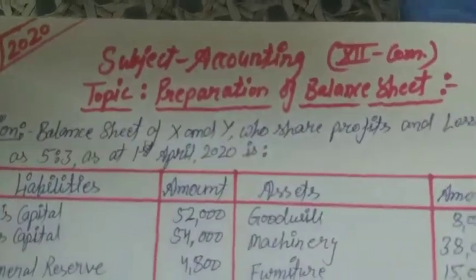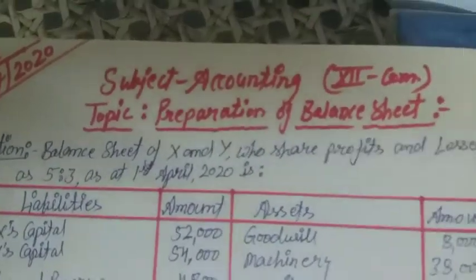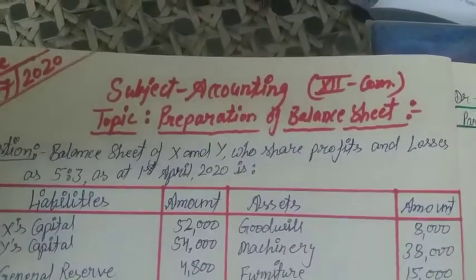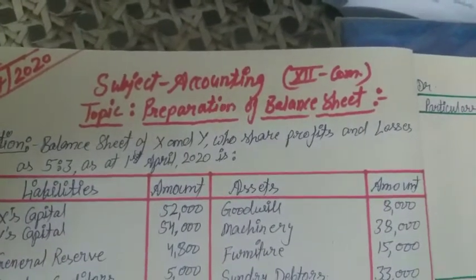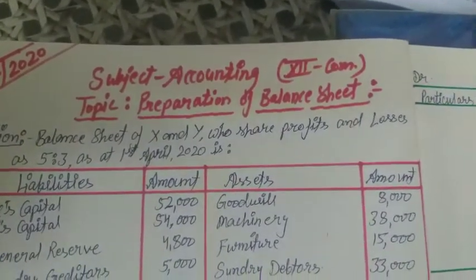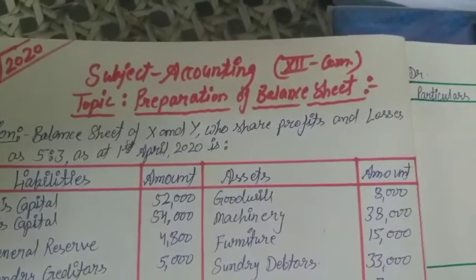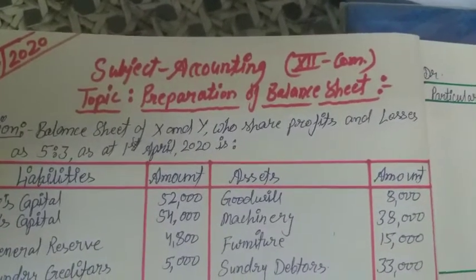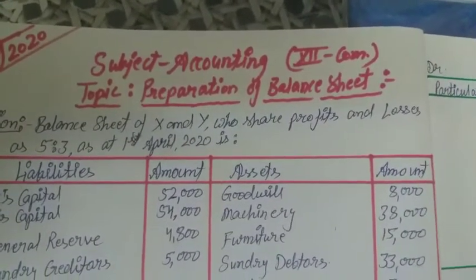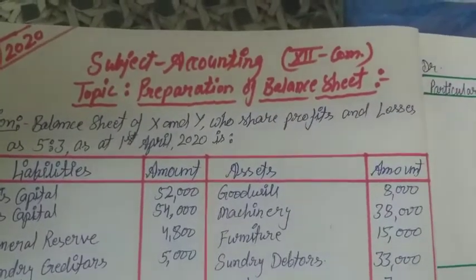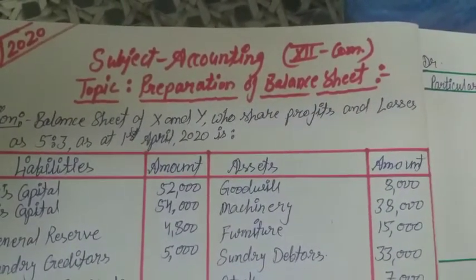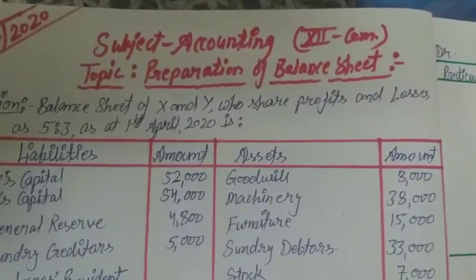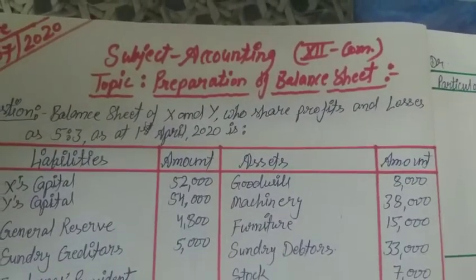So here I have already written a question which we are going to solve today. In this question we will prepare the balance sheet also. In earlier questions we learned the treatment of accounting, gaining and sacrificing ratio, old and new ratio, and how we will distribute the reserves and profits and fictitious assets and losses among the partners in their profit share ratio.